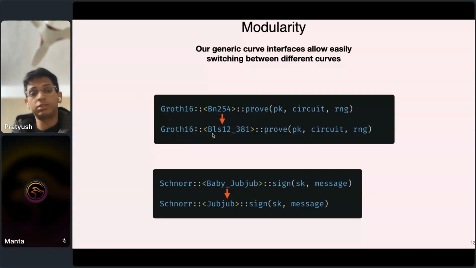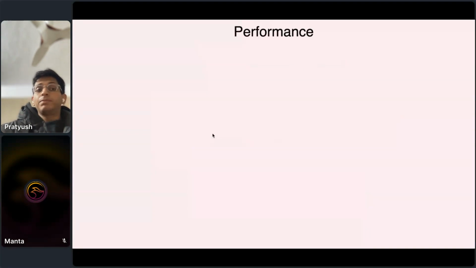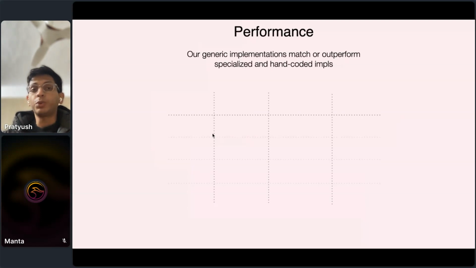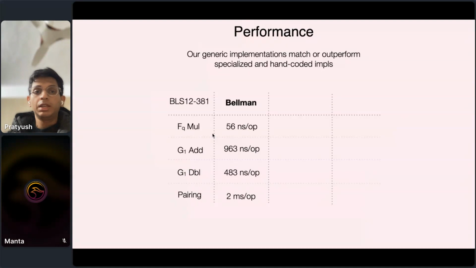Same thing with simpler primitives like signatures. You're able to just switch out the underlying elliptic curve. Okay. Now, in terms of performance, we don't sacrifice efficiency to achieve these nice ergonomics and ease of implementation, right?